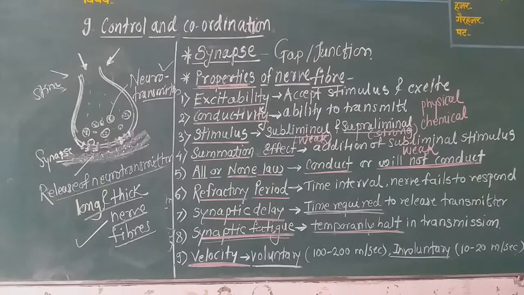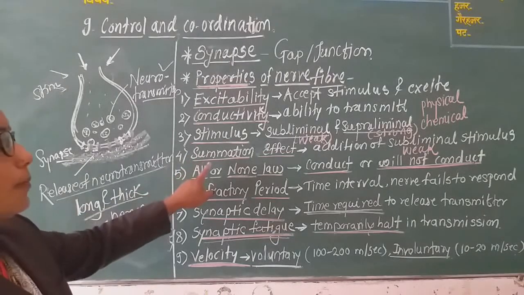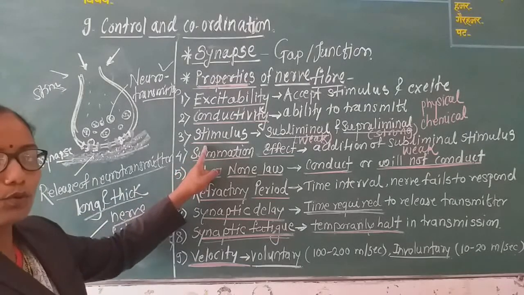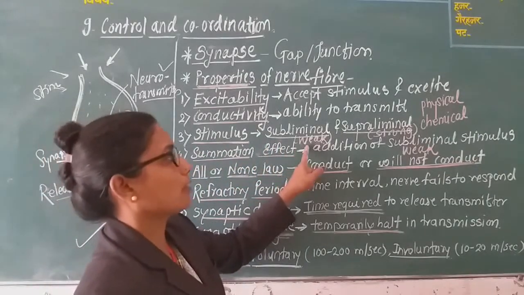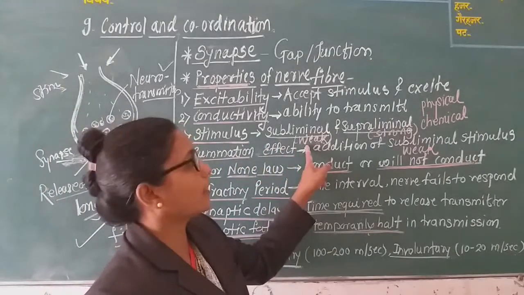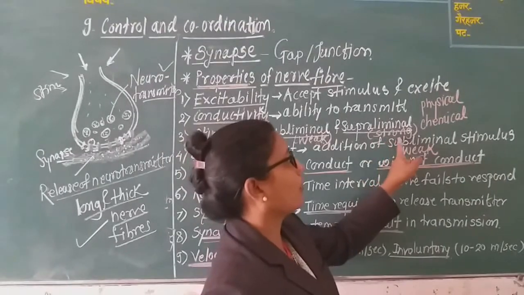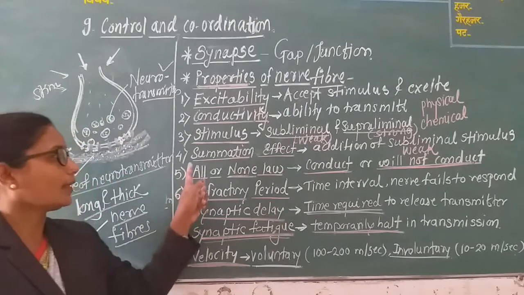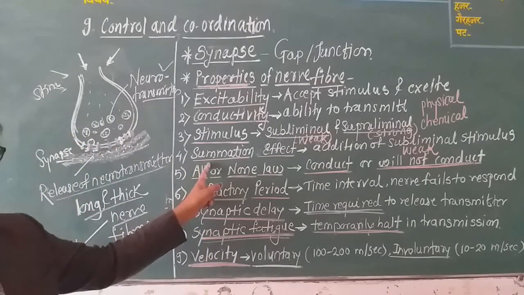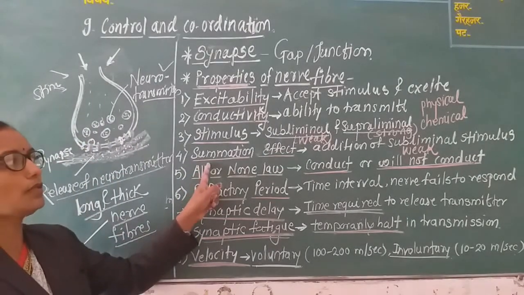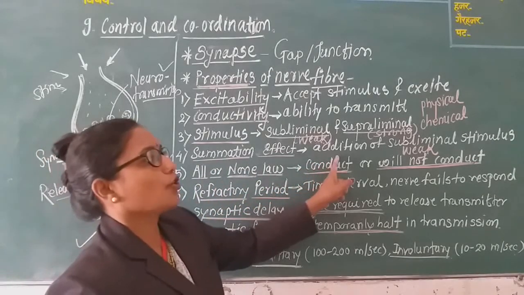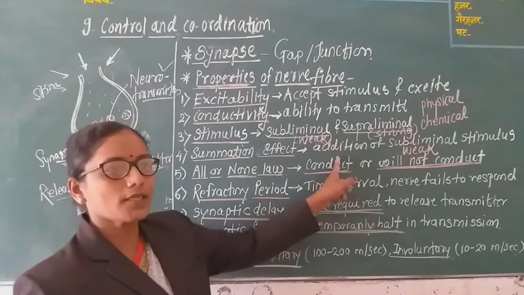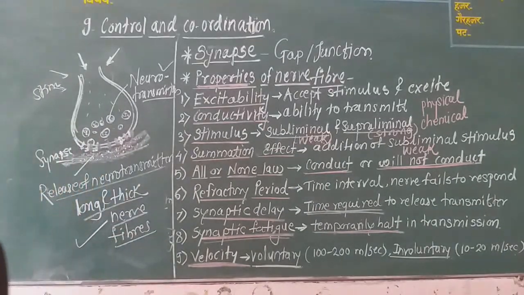There are two types of stimulus. First is subliminal, that is weak stimulus, and supraliminal, that is strong stimulus. Then the fourth property is the summation effect. Summation effect means addition of weak stimuli takes place, and this addition results in a stimulus. This is called the summation effect.